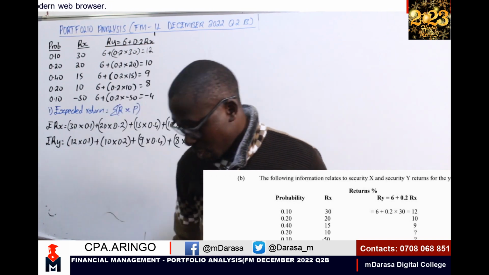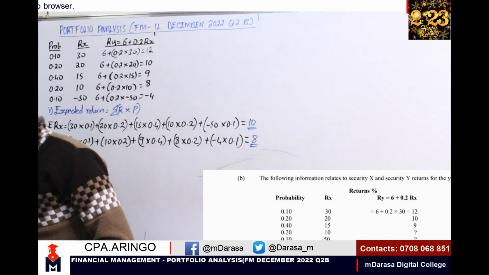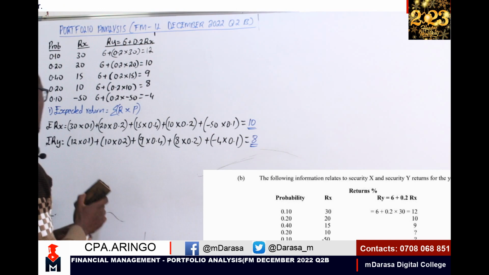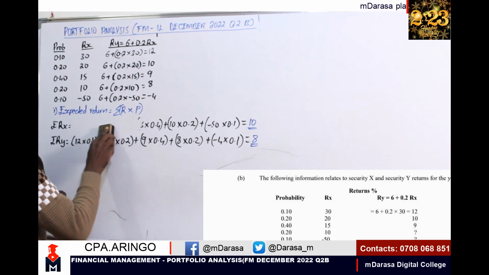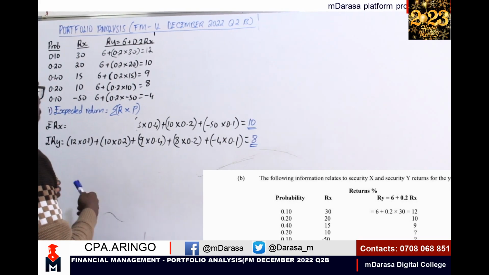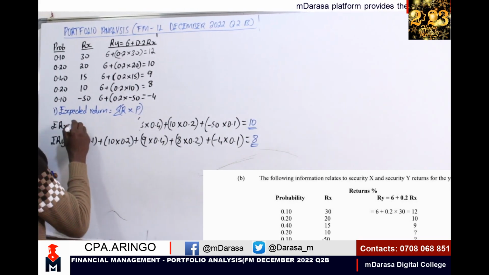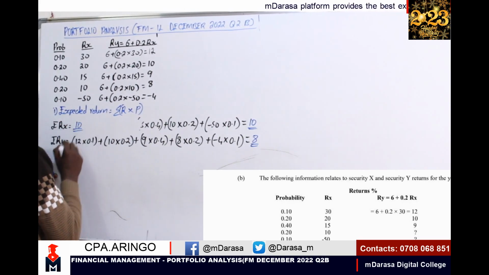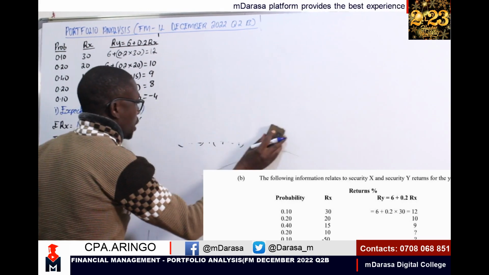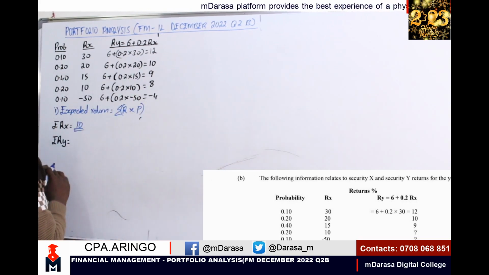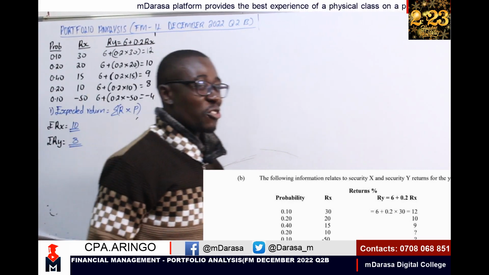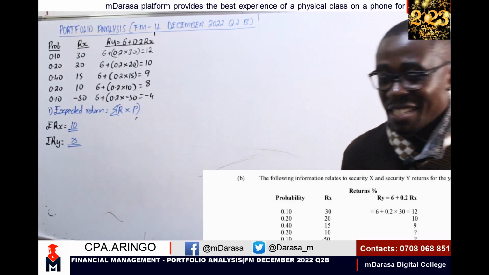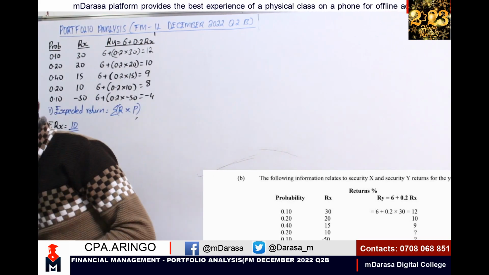So very confidently here, I can say the expected return of X is basically 10, what we've gotten there, and for this one I'm having 8. Basically that's what you're required to do on the first bit.